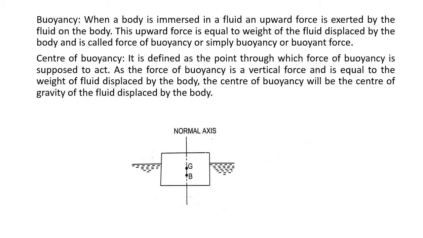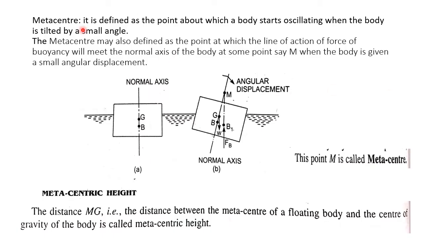Next we will study what you mean by metacenter. It is defined as the point about which a body starts oscillating when the body is tilted by a small angle. Or it is also defined in another way. Let me explain this metacenter with the help of this sketch.